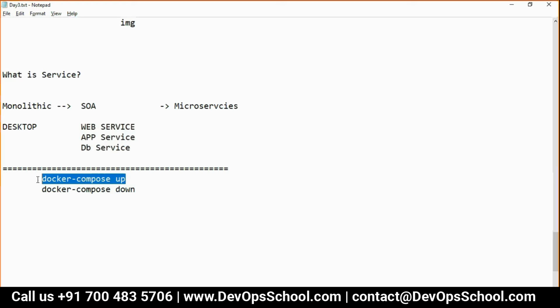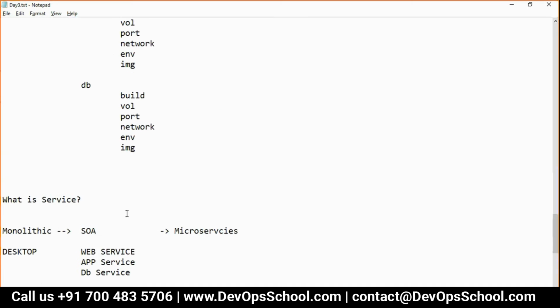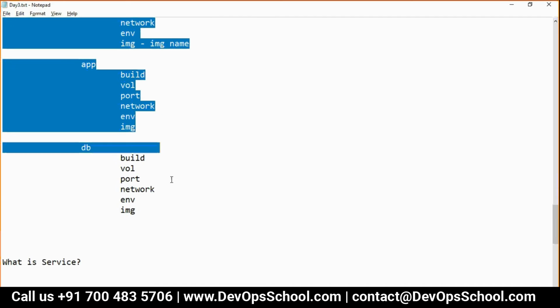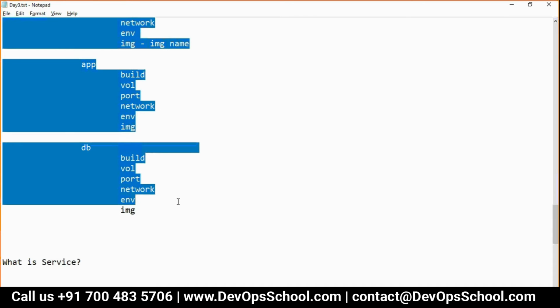Anyone? We created a Docker file. Same thing here, we created a compose YAML file. For what? For working with multiple services. Right now I'm explaining only 3, but in real time you'll have 20, 30.